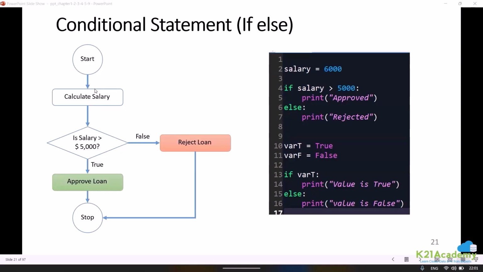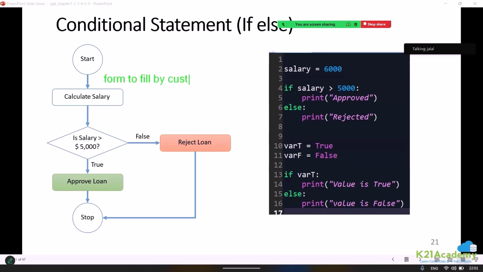Or suppose I have got a machine learning algorithm which is going to look into some of the inputs from the customer. So suppose there is a form that we have asked the customer to fill, and in that, the customer has filled multiple information, and he is not ready to disclose his salary. Just to give an example, I'm making you assume that maybe this is the case.